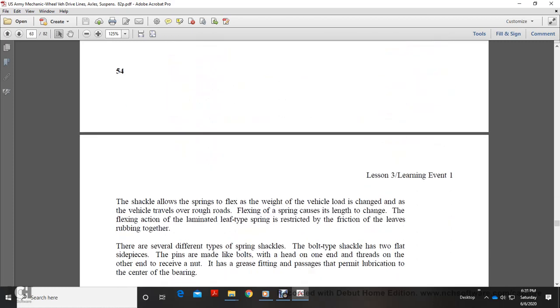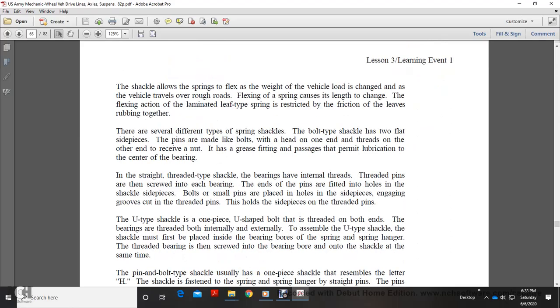The shackle allows the spring to flex when the weight of the vehicle is loaded. As the vehicle travels over rough road, the flexible spring changes in length with the shackle's flexible action. The laminated leaf type spring is restricted by the friction of the leaves rubbing together. There are several different types of spring shackles.